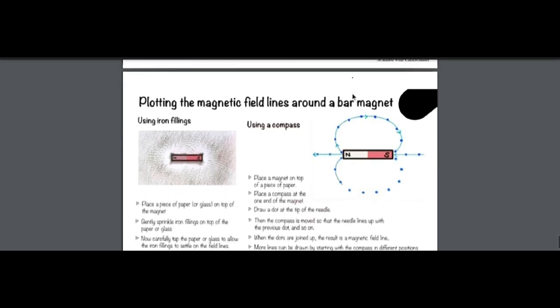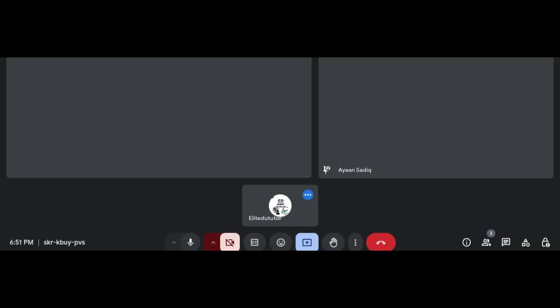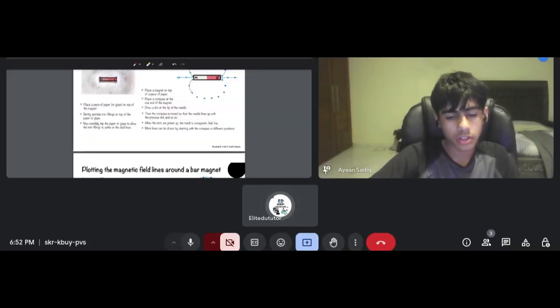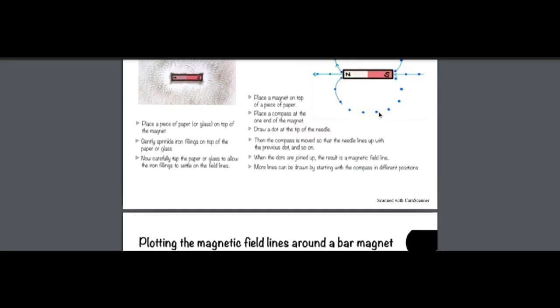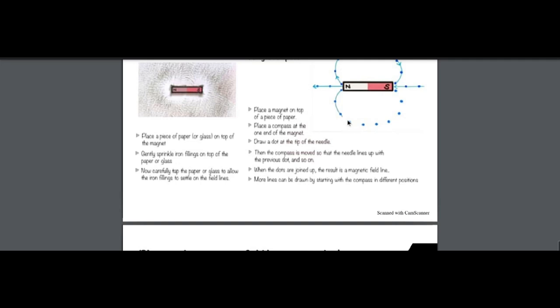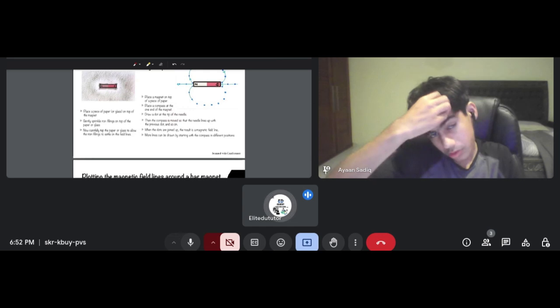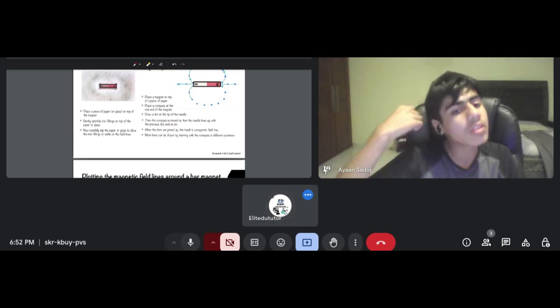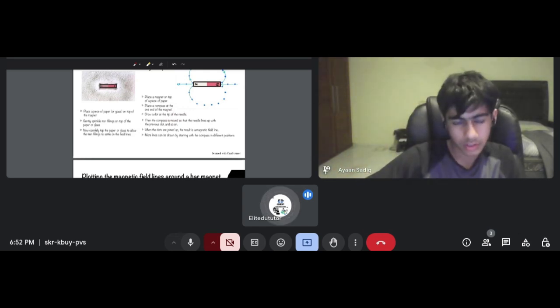And after doing this, you have to make dots, join the lines, and you have to draw the arrows as well. Then you have to mention which is the north side, which is the south side. You have to mention where these magnetic fields are coming from and where they are going to, okay.